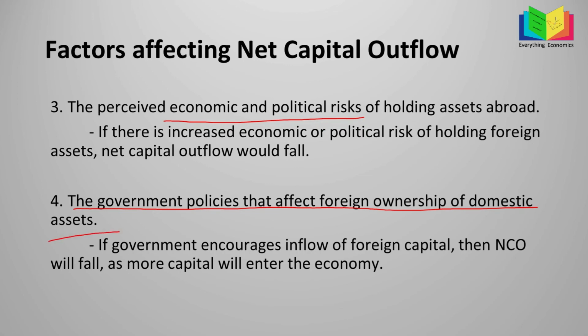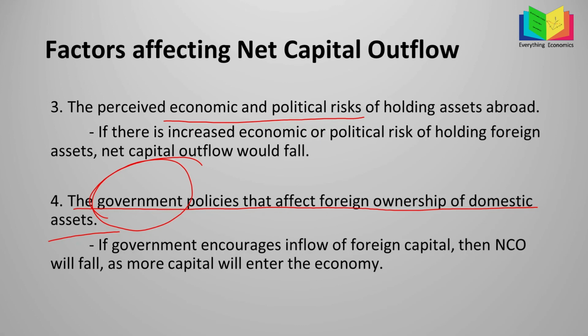So we are back to the government. Government plays a very important role in an economy as well as international flow of capital. So if the government wants to increase capital outflow, they will change their policies in that way. They might increase the interest rates in the country, for example.